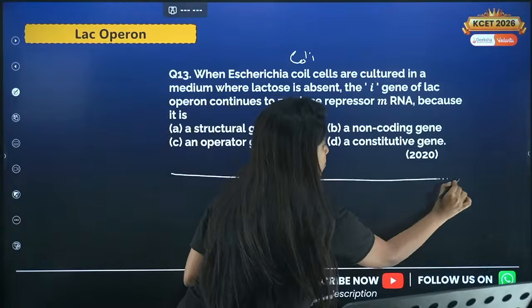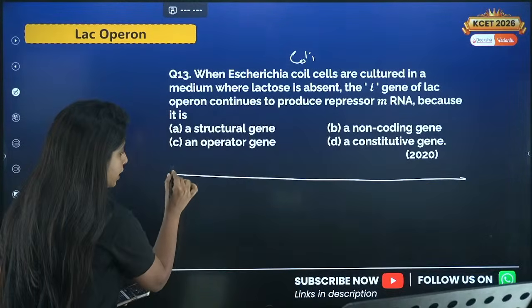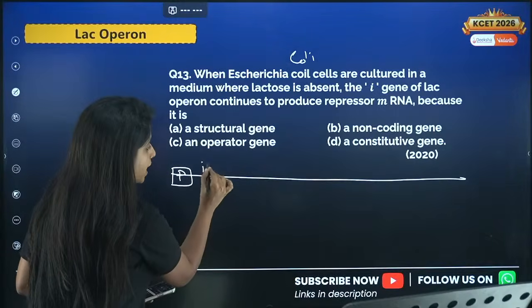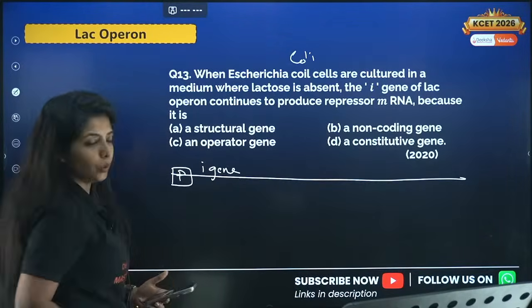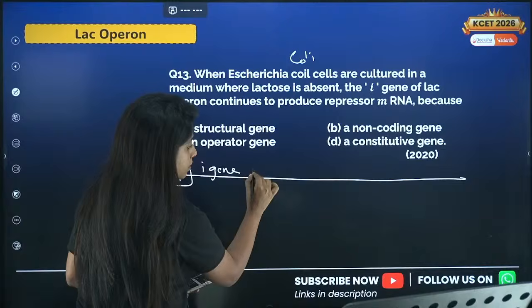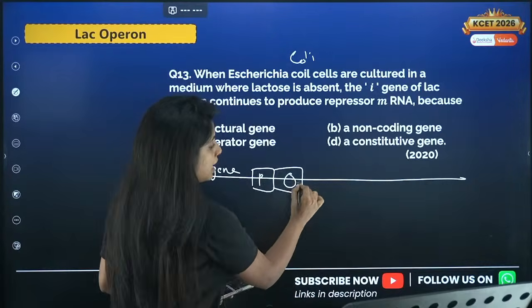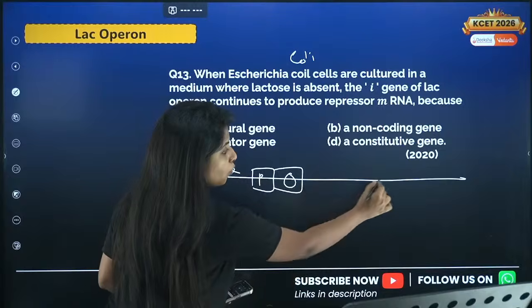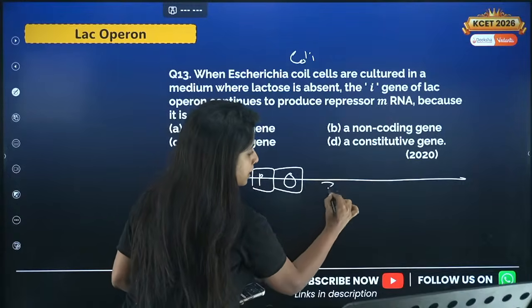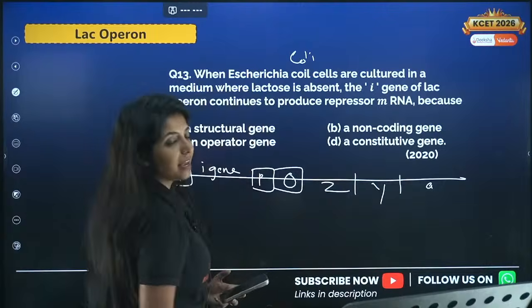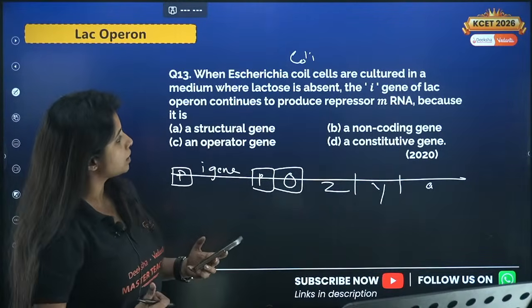So this is the lac operon. This is how the lac operon looks. Over here you have a promoter region for a gene which is known as the I gene. Now you have another promoter region and an operator region, and there are structural genes over here, my dear children. You call them Z, Y, A. Each of them is going to code for some enzymes.